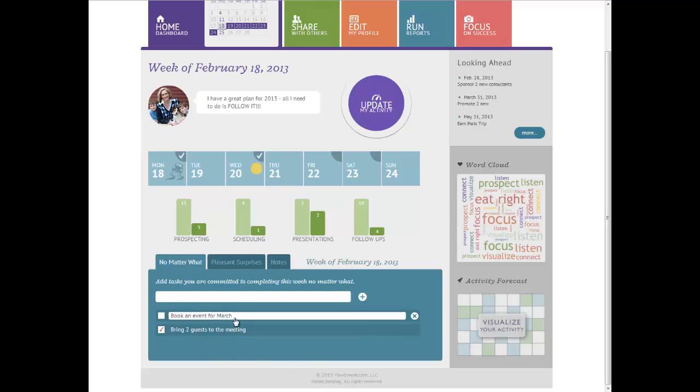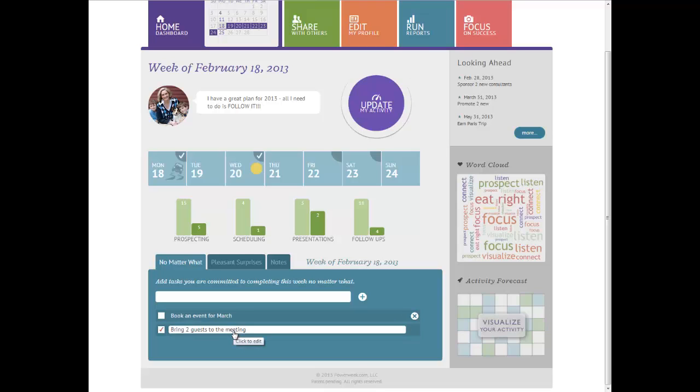What we're finding is people are starting off with maybe 3 or 4 things they know they're going to do this week no matter what. And they're completing them relatively quickly and adding 3 or 4 more things they're committed to completing this week no matter what. By the end of the week, you may end up with a fairly long list of no matter what items, and you're actually completing them. So people are increasing their productivity by making a shift to this no matter what list. I really want you to give it a try.